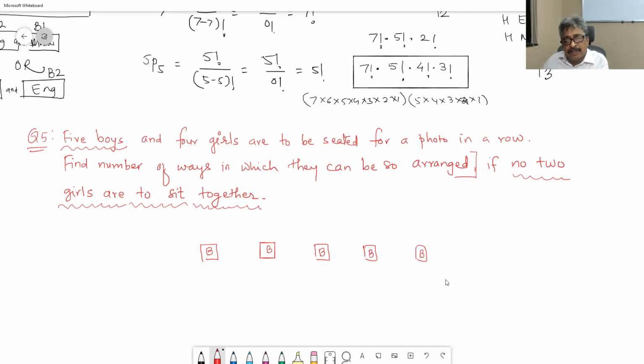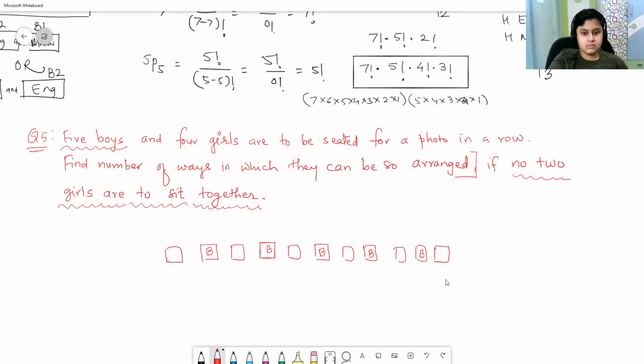There are 5 boys sitting, and then there is a vacant chair here, here, here, here, here, and here. So there are a total of 6 vacant chairs which will be occupied.